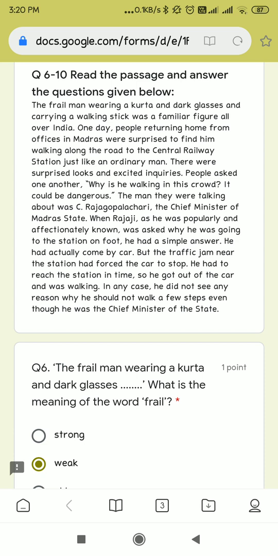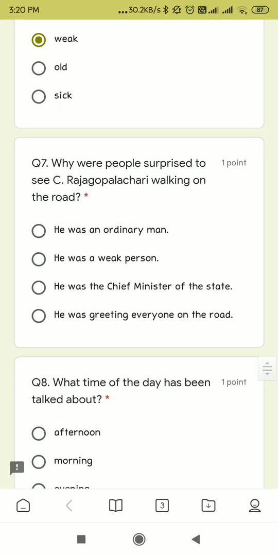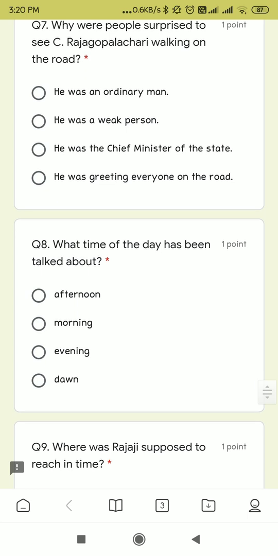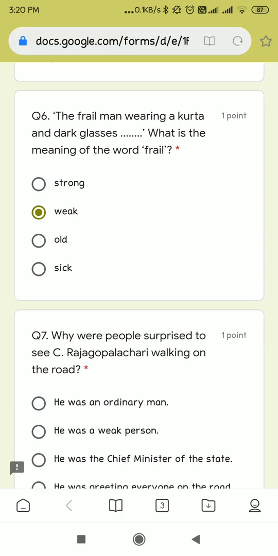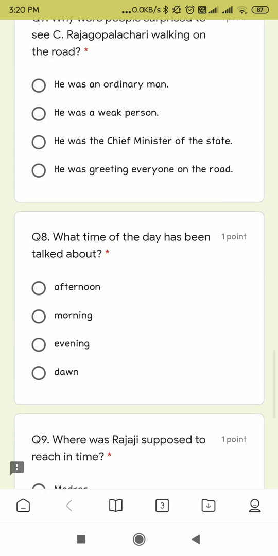One day, people returning home from offices in Madras were surprised to see him walking along the roads of the Central Railway Station just like an ordinary man. Dear students, let's see the answer of our eighth question. What time of the day has been talked about? Dear students, as we have read that people were returning home, so it will be evening.